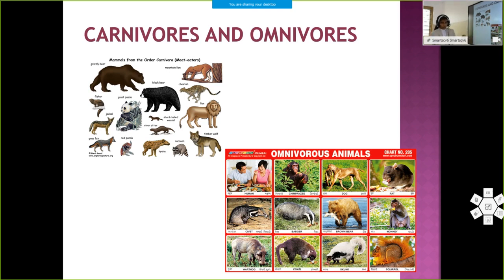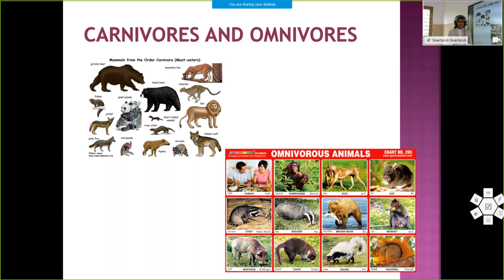And from this source of food, we discussed that plants are called autotrophs and animals are called heterotrophs. Why are plants called autotrophs? Because plants can prepare their own food. On earth, only plants can prepare their own food. All other organisms depend upon other animals or plants for their food. So the plants are called autotrophs, or producers. They are producing their own food. That's why they are called producers.